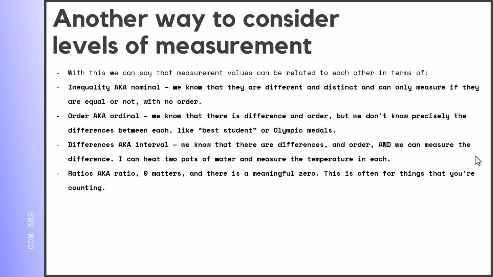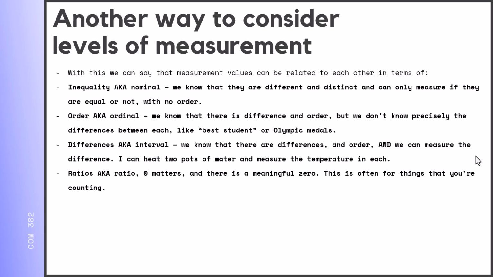Order, aka ordinal measure, we know that there are differences and we know that there's an order. We see that some of these people are taller and some of these people are shorter, but we don't know precisely the differences between each. So for example, maybe a teacher knows who their best student is, but it's not like this student is exactly this much better than another student. And you know, the case we always give, Olympic medals.